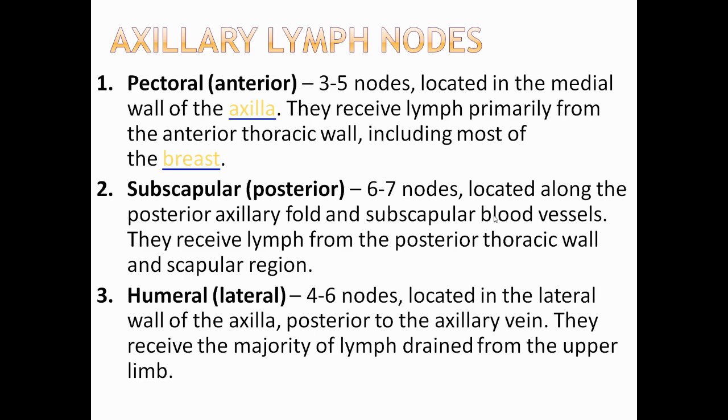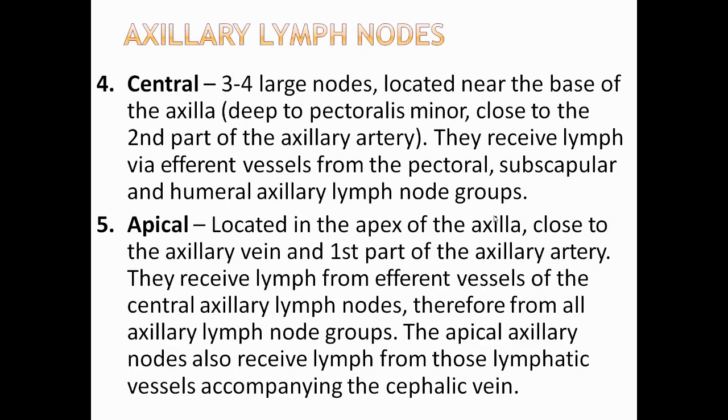Humeral nodes, 4 to 6 in number, are located in the lateral wall of the axilla and posterior to the axillary vein. They receive the majority of lymph drained from the upper limb. Central axillary lymph nodes are 3 to 4 in number. They are large nodes located near the base of the axilla. They receive lymph via afferent vessels from the pectoral, subscapular, and humeral axillary lymph node groups.